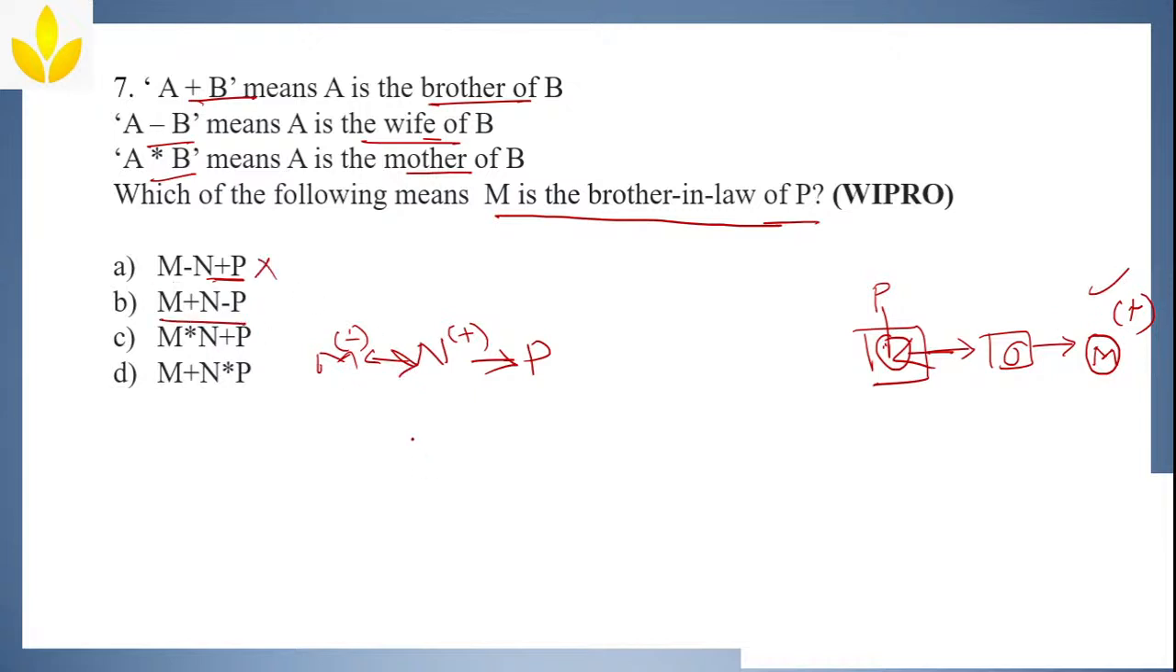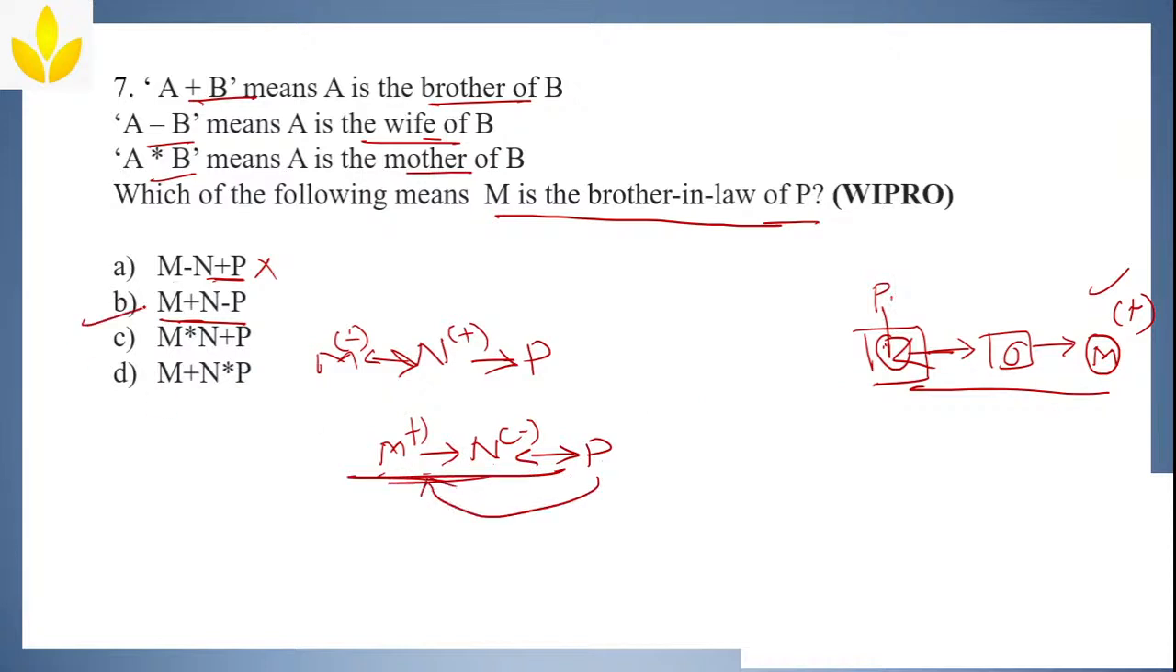Similarly, go for P. N minus P. Minus means wife. So, N is a wife of P. Okay. M plus N. Plus means brother. Means M is brother of N. Now I got the same relation, yes or no? P is here, P is here, M is here, M is here, and in between there is N. So now M becomes a brother-in-law of P. So the answer is option B. Yes, Pavitra. Answer is option B and it is correct.